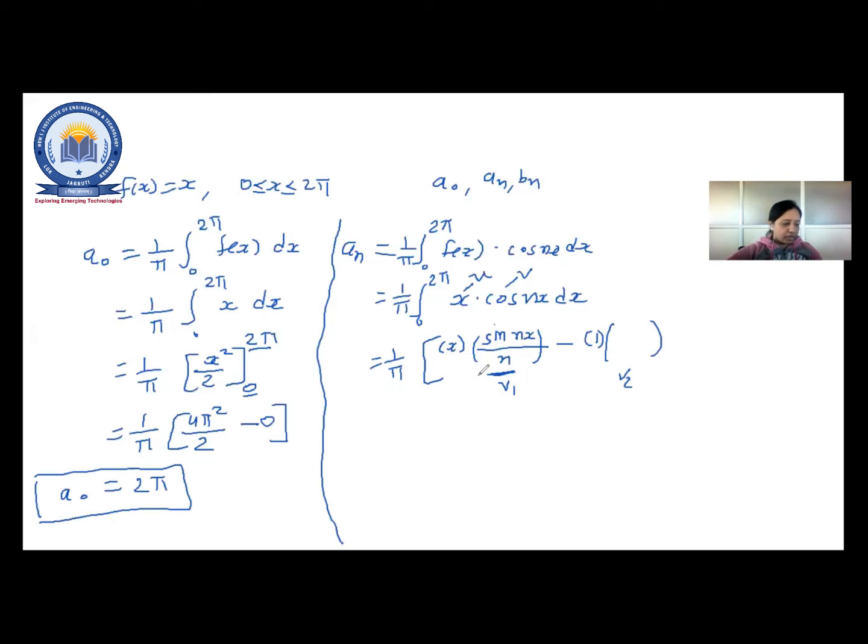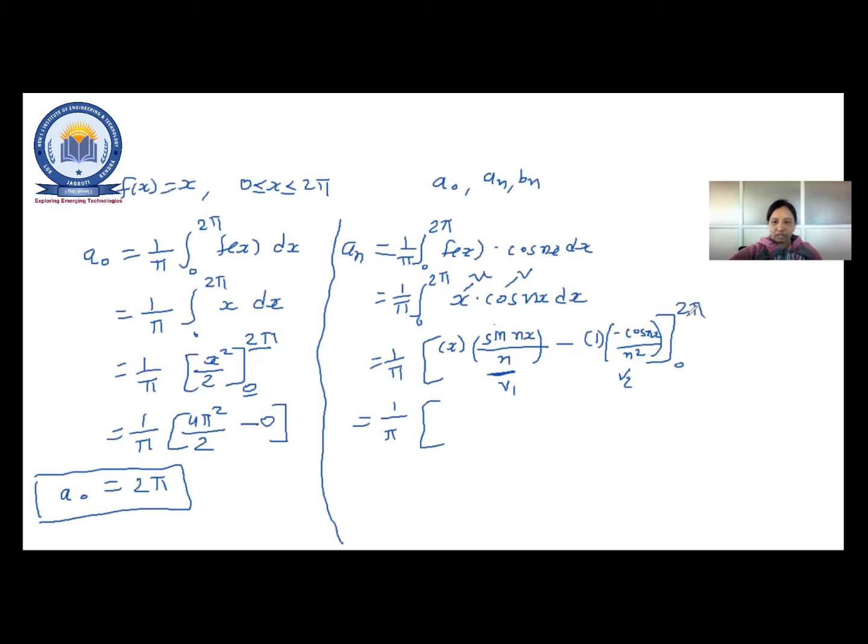So sin nx. What is the integration of that one? Minus cos nx. So I'll write minus cos nx upon n square. Any doubt? And obviously the limit will be 0 to 2 pi. Any doubt? Okay. So 1 upon pi. Now apply the upper limit and lower limit.